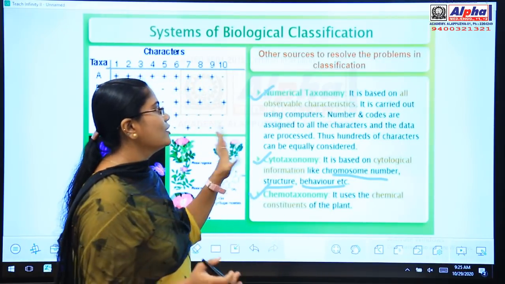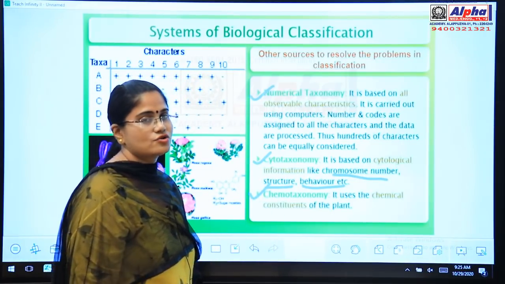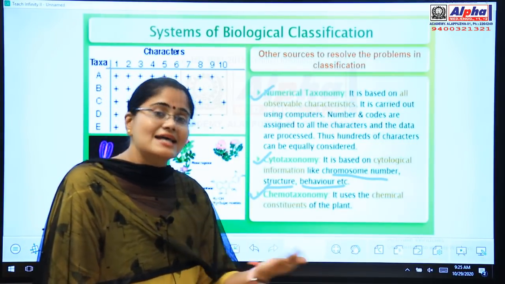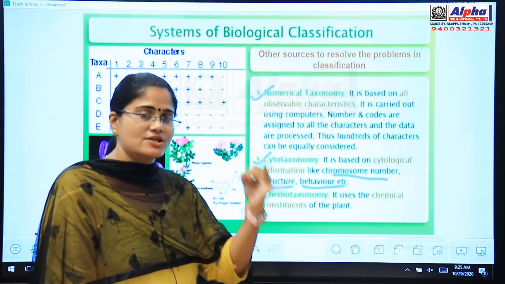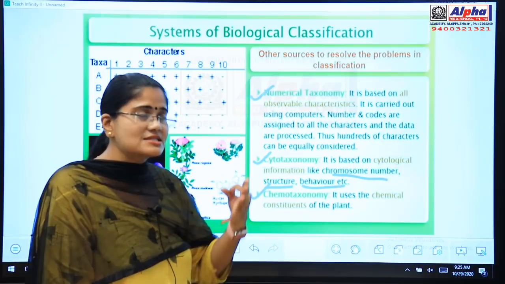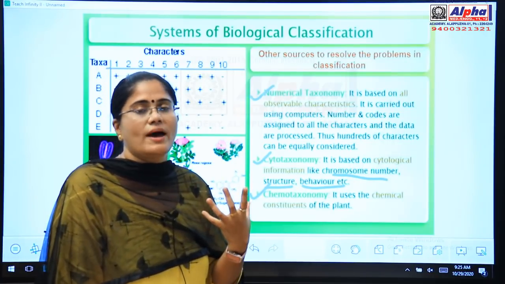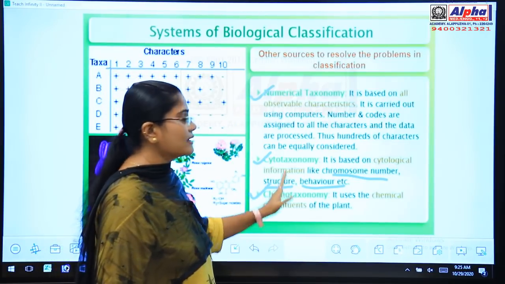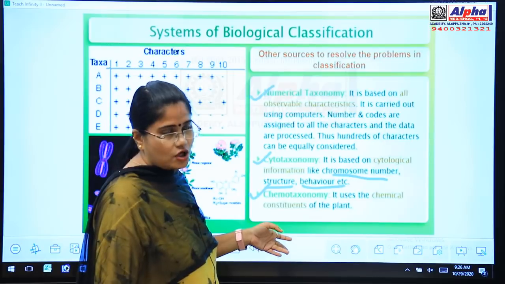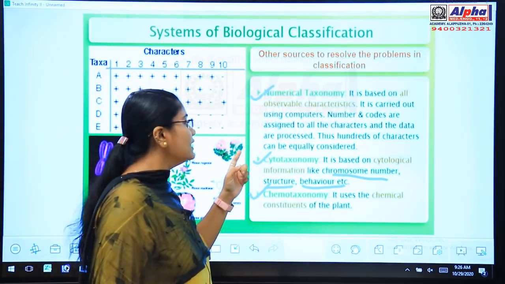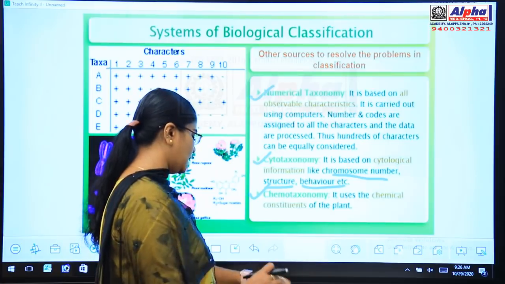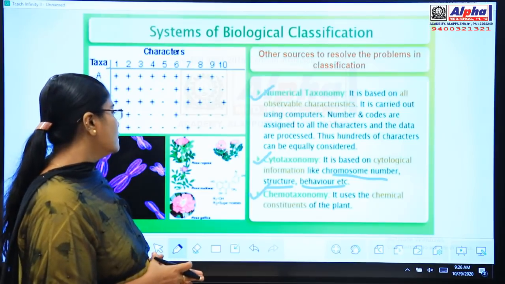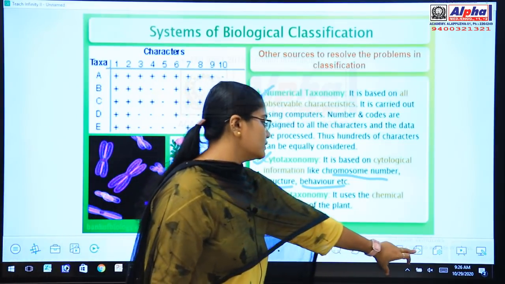So in this slide you have to study the three types of taxonomy. Taxonomy evolved in order to overcome the drawbacks of the classification systems like the artificial system, natural system, and phylogenetic system. All these three classification systems had certain drawbacks, so in order to overcome those drawbacks, scientists came up with the taxonomical system. It includes three types: the numerical taxonomy, cytotaxonomy and chemotaxonomy. Is it clear to you? I hope so far it is very much clear to you. So moving on to the next slide.